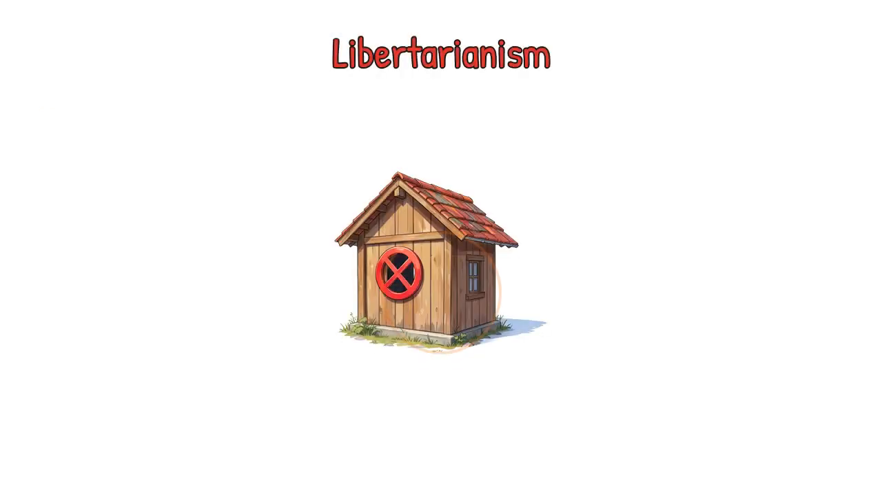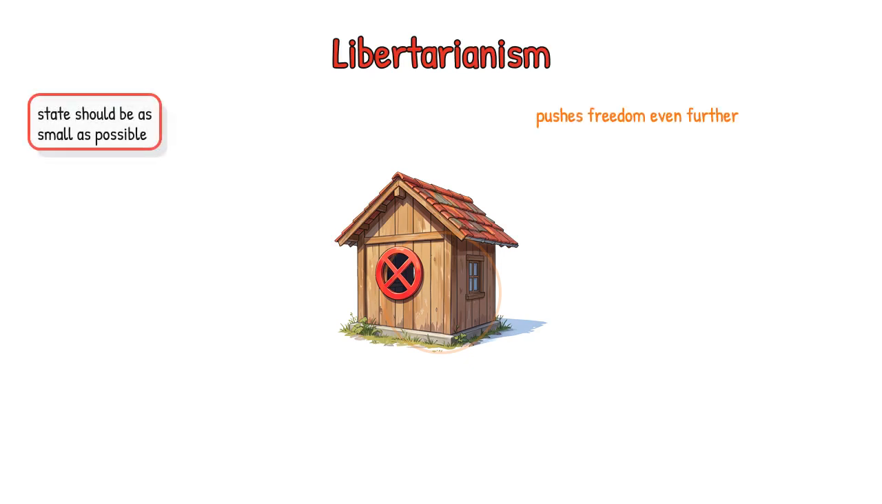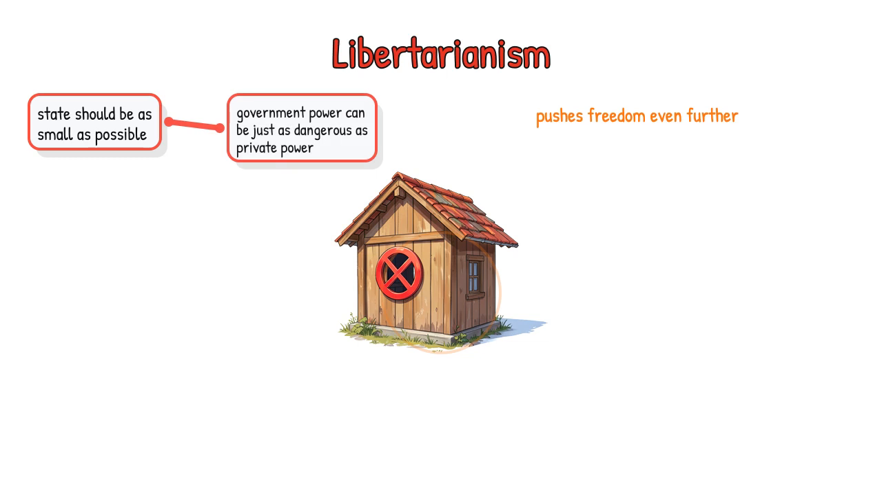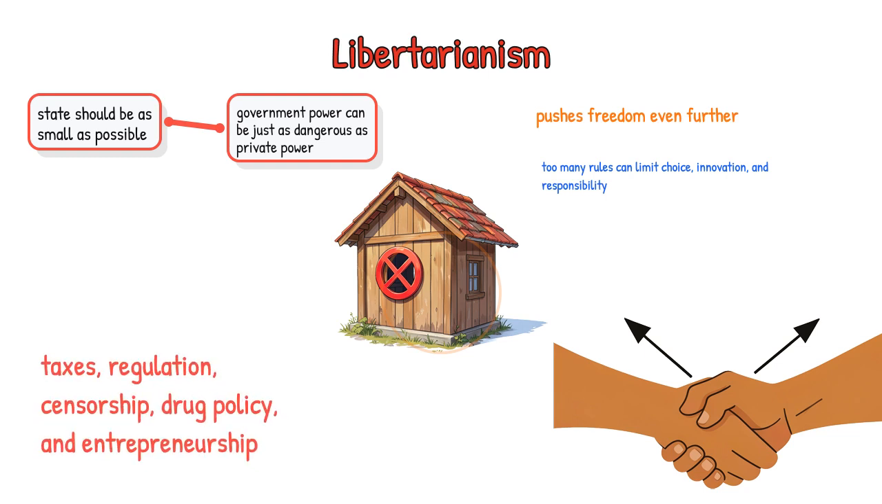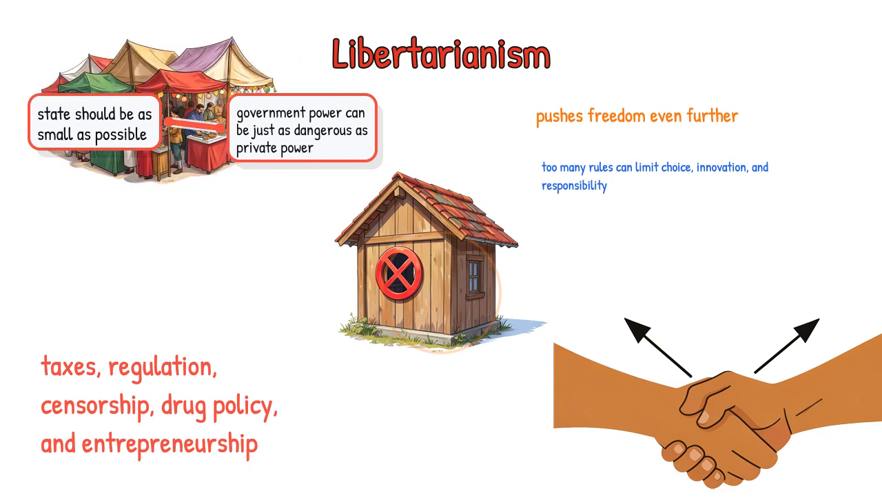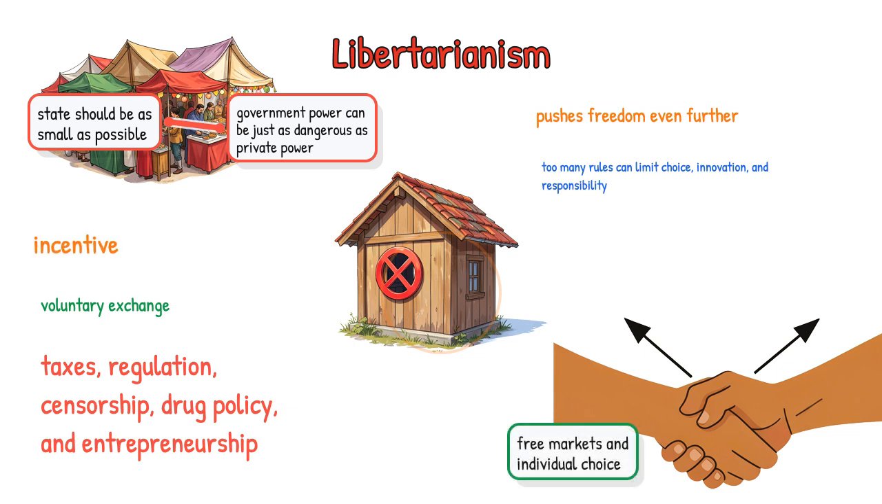Fourth, libertarianism. Libertarianism pushes freedom even further and says the state should be as small as possible. The idea is simple. Government power can be just as dangerous as private power, and too many rules can limit choice, innovation, and responsibility. This is useful for understanding arguments about taxes, regulation, censorship, drug policy, and entrepreneurship. For example, a libertarian may argue that if 2 adults want to make a voluntary exchange, the government should not interfere unless someone is being harmed. The mechanism here is incentive. Libertarians believe free markets and individual choice usually produce better outcomes because people have more reason to experiment, compete, and solve problems efficiently.